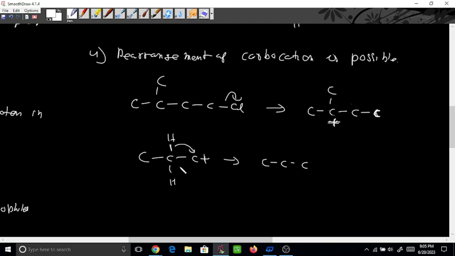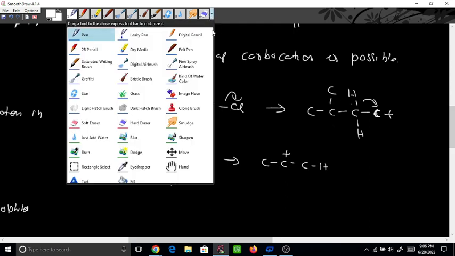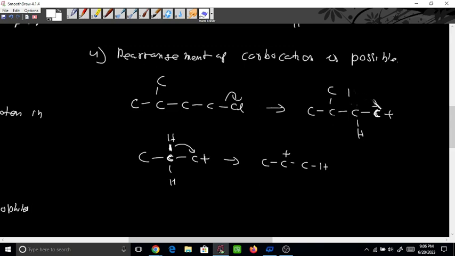Sorry, there are 3 carbons, so I am writing one more carbon here: 1, 2, 3. This hydrogen has come onto this carbon because it donated its electron, but this carbon has lost one bond from here. That's why the positive charge will come here. So just move one hydrogen and write one positive charge. If one positive charge is there and hydrogen is here, this hydrogen will shift here and the positive charge will shift here. So I will directly write it here, and I am just rubbing this part out.